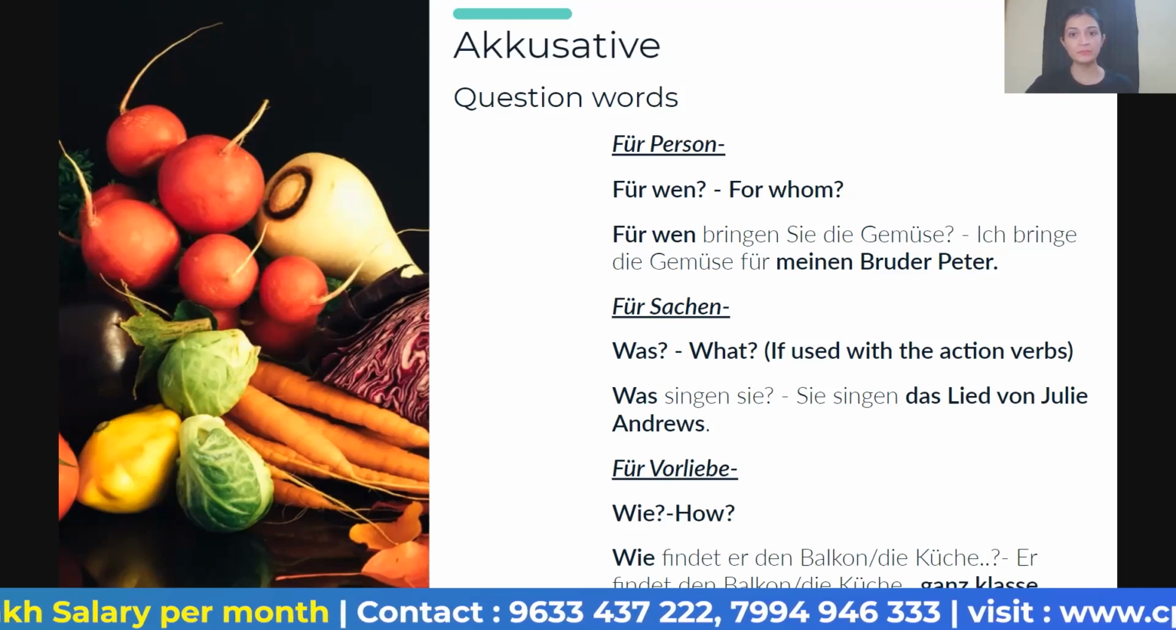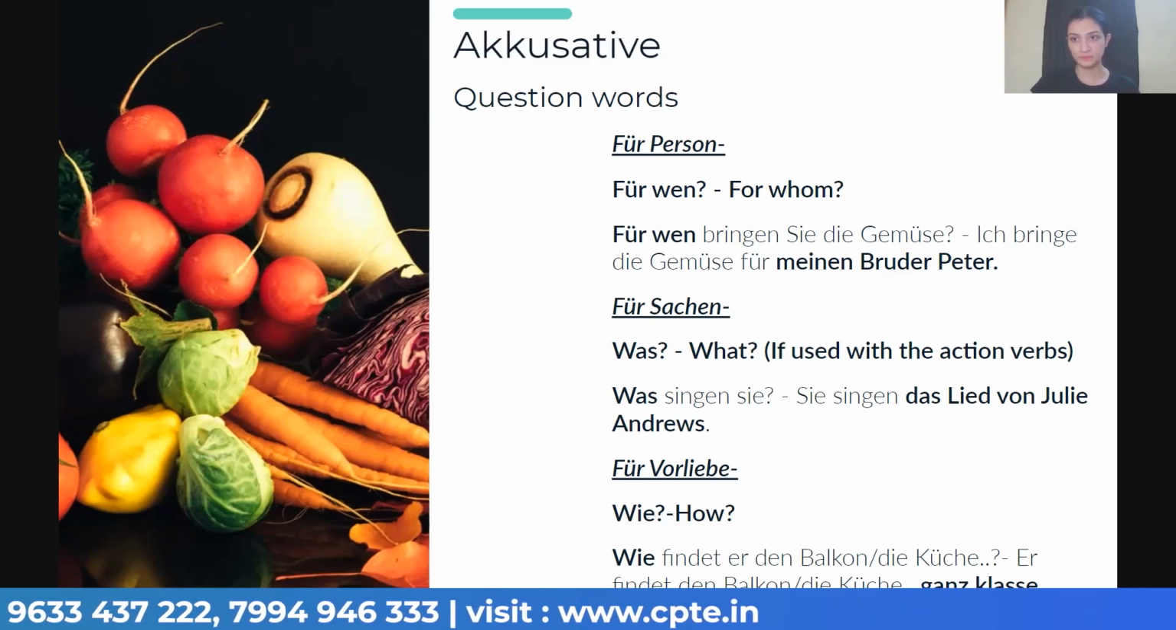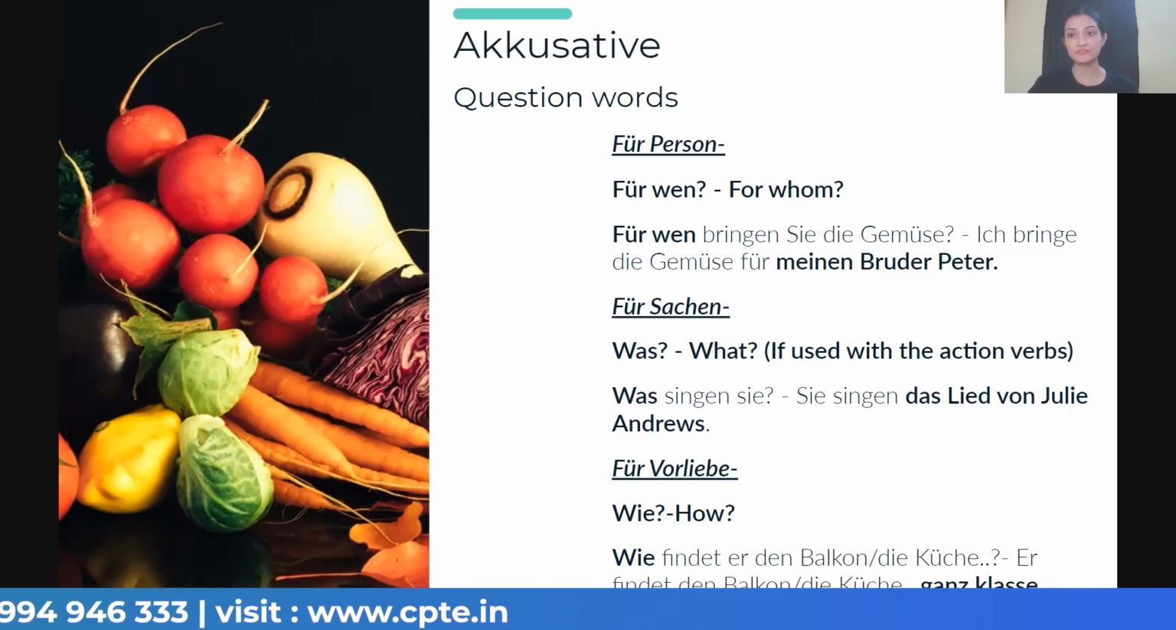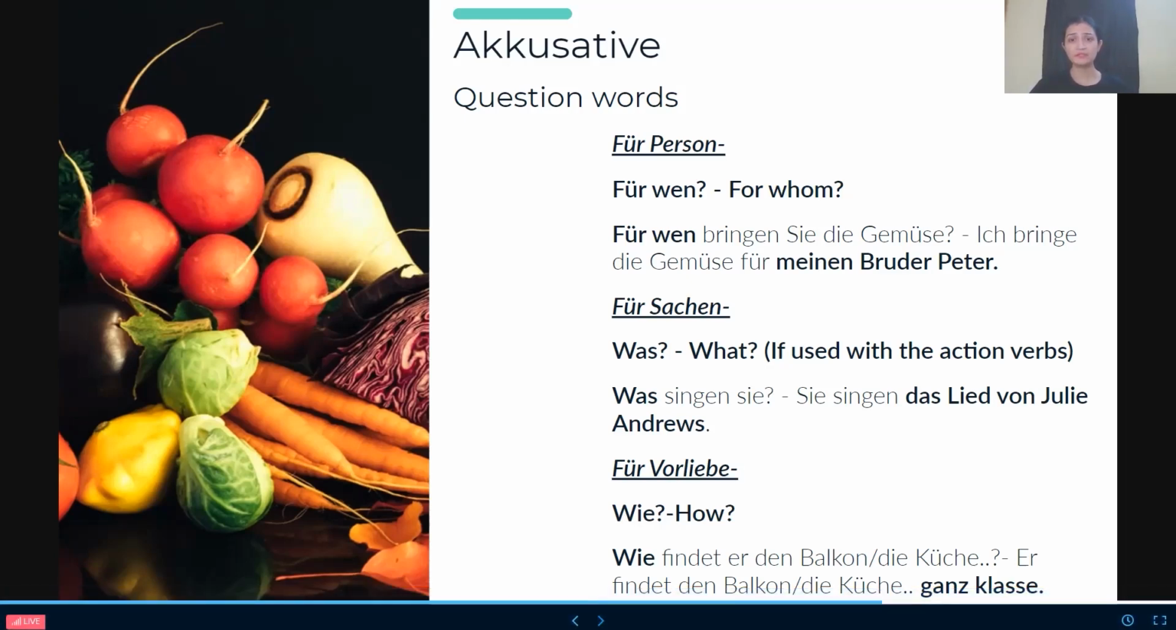Okay. Now people, here "was", as I told you, is used with the action verbs. In nominative, we will only use "was" if we are talking about professions. Like if it's your profession, what are you doing? Also dream profession, okay? But in case of accusative, here we will use "was" when there's an action verb like "was singen Sie, was trinken Sie, was essen Sie", because in that case you will be getting an accusative answer. Okay, like "Was essen Sie?" What are you eating? "Ich esse die Pizza." I am eating the pizza. So the pizza is the accusative answer, the direct object.